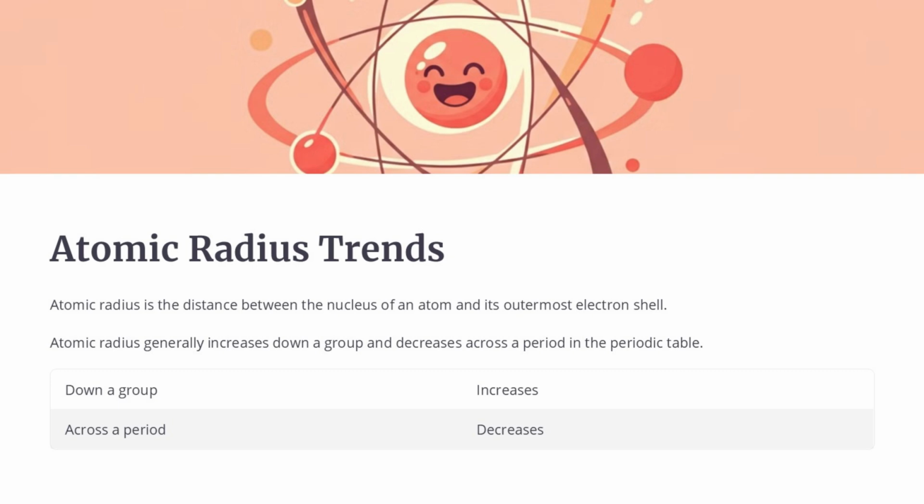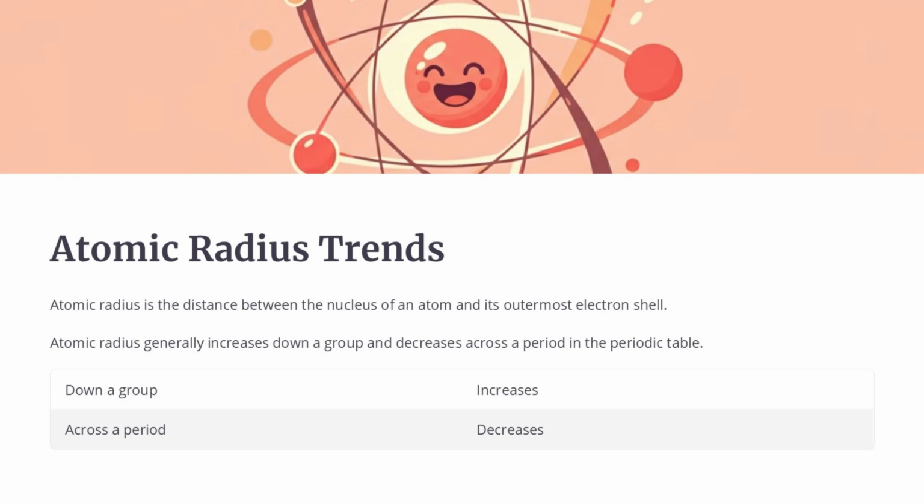Atomic radius is the distance between the nucleus of an atom and its outermost electron shell. Atomic radius generally increases as you go down a group in the periodic table. This is because as you go down a group, the number of electron shells increases, causing the atom to get larger. Conversely, atomic radius decreases as you go across a period in the periodic table. This is because as you go across a period, the number of protons in the nucleus increases, causing the atom to get smaller.